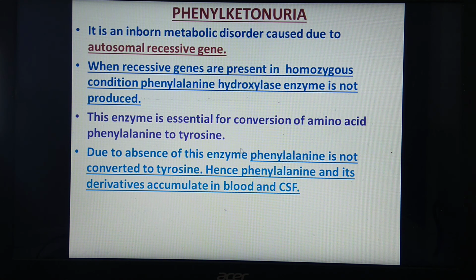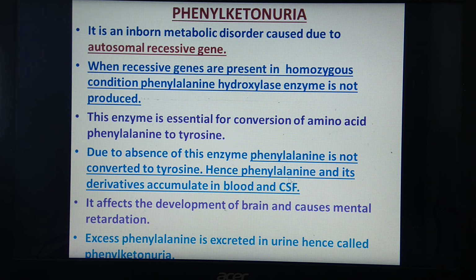But as this enzyme is absent, which enzyme? This phenylalanine hydroxylase enzyme is not present. Why? Because of the presence of recessive gene in homozygous condition. So this enzyme will not be present, and because of this phenylalanine is not converted to tyrosine, and hence phenylalanine and its derivatives accumulate in blood and in CSF. What is CSF? It is cerebrospinal fluid. So this phenylalanine is accumulated in blood and in cerebrospinal fluid.